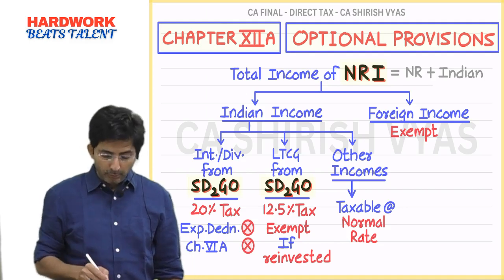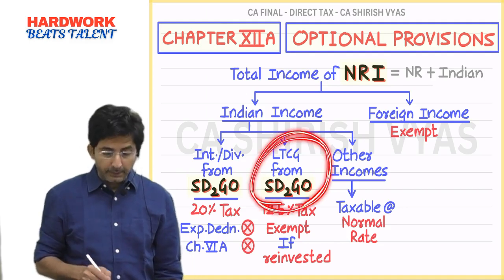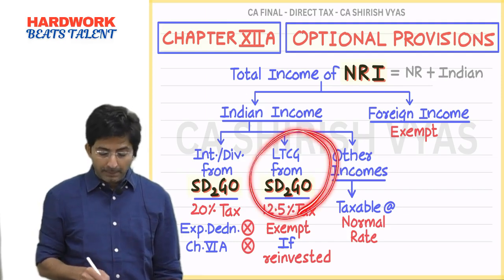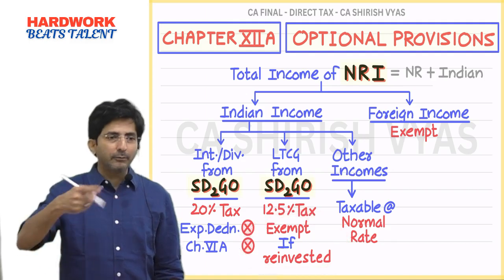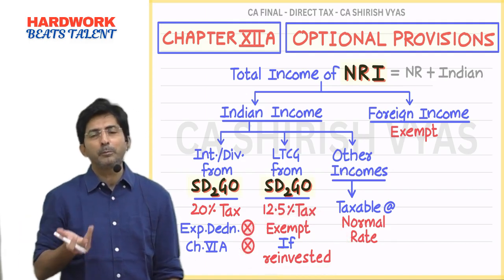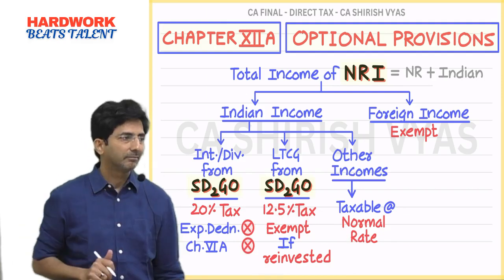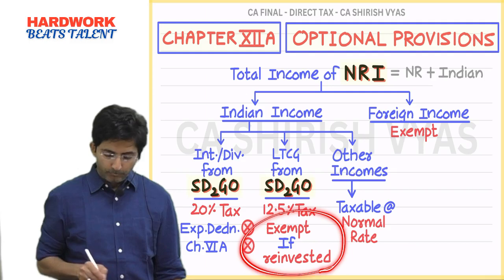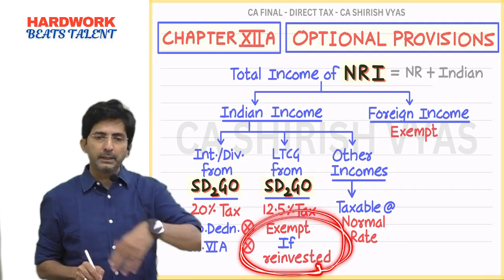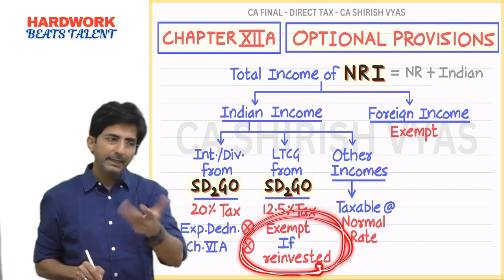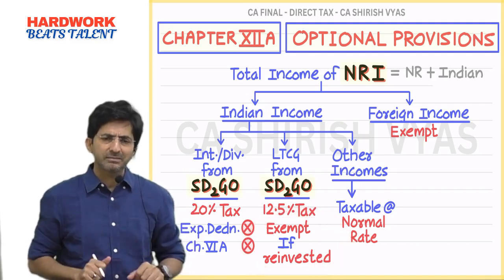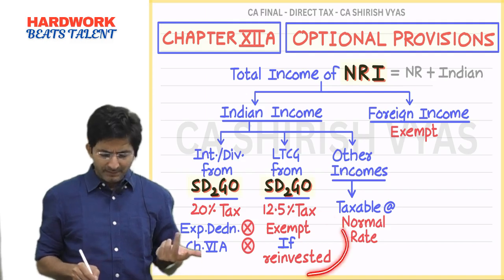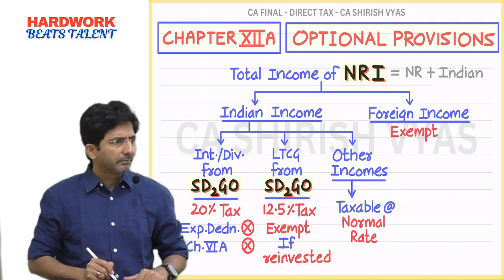In ignoring, generally this is better in ignoring, because in long-term capital gain, see, although I said that if you keep rolling, it will be exempted, but you may not be interested in reinvesting, na? See, if a person wants to keep rolling his money in Sadgo, then it's okay. But what if he says, no, I want to sell the Sadgo in cash? Then this exemption is not attractive, na?